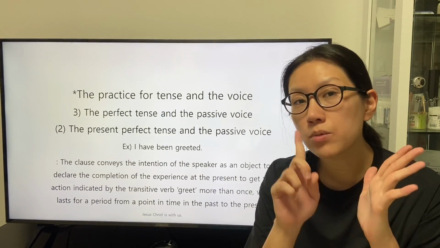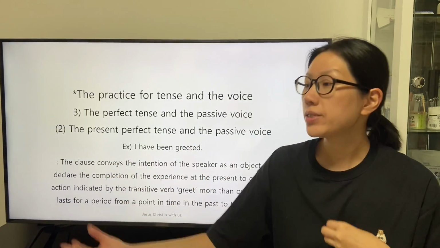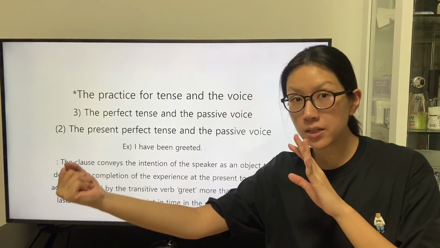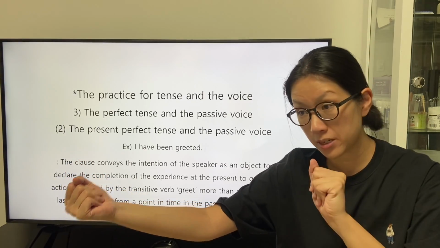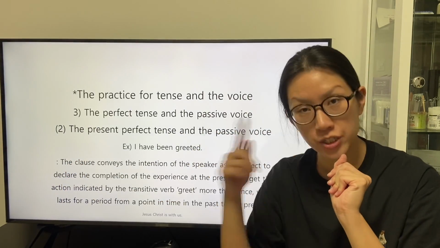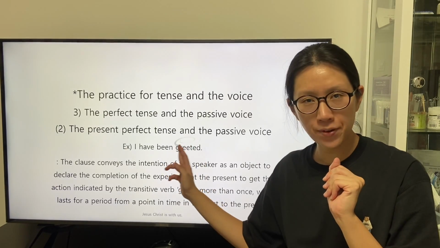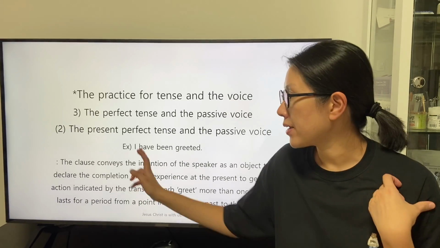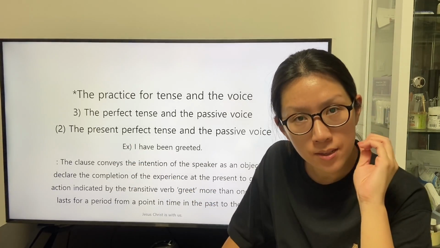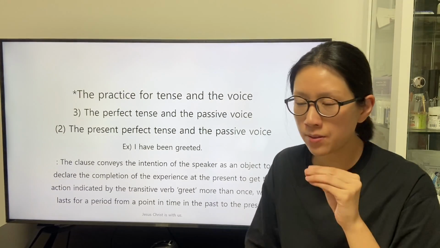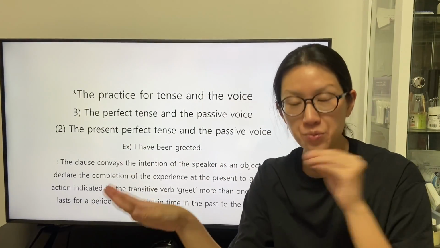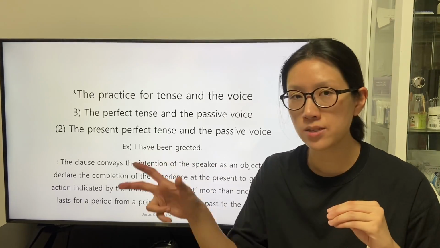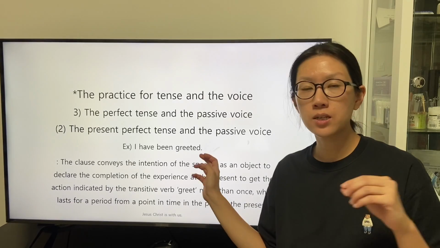At the same time, the speaker receives the condition from an unstated subject in the subject-object relationship as the object to receive the condition described by the transitive verb greet. So we can understand that the speaker is the object in the two subject-object relationships. The first one is with the time, and the second one is with the unstated subject.